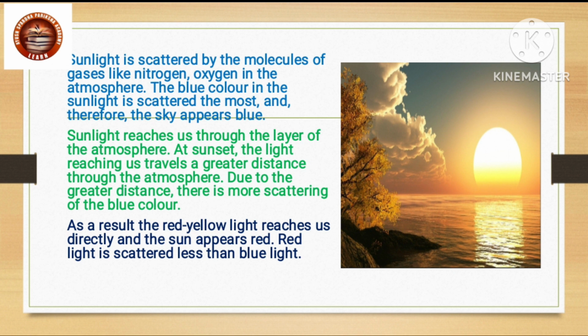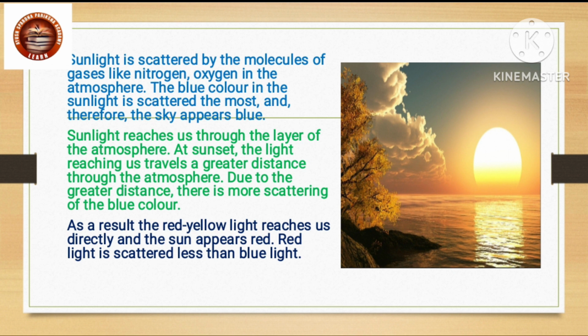Sunlight is scattered by the molecules of gases like nitrogen and oxygen in the atmosphere. The blue color in the sunlight is scattered the most and therefore the sky appears blue.